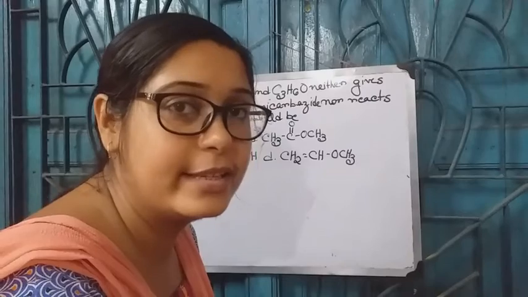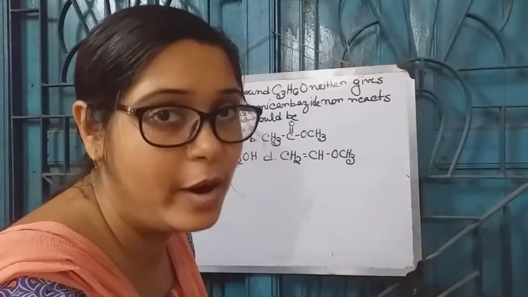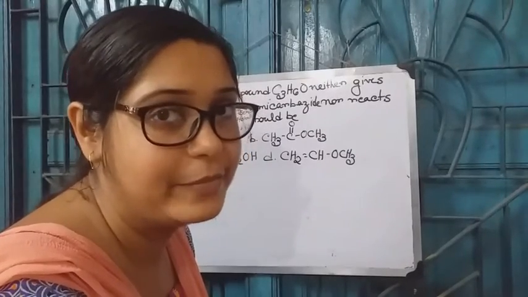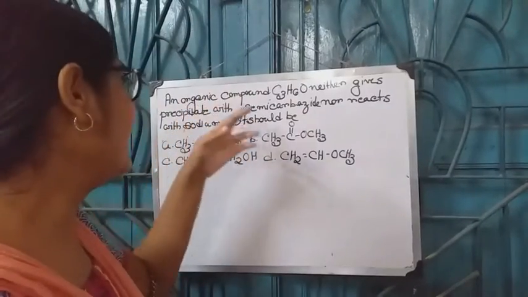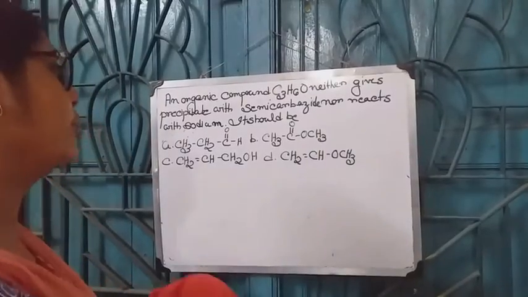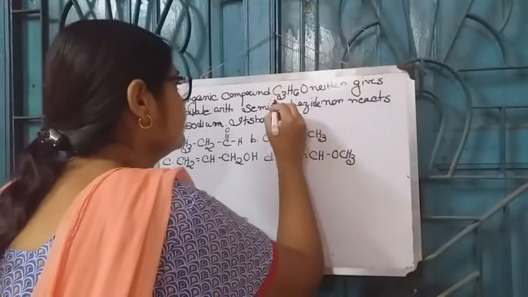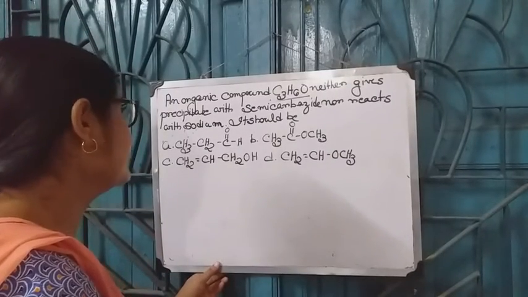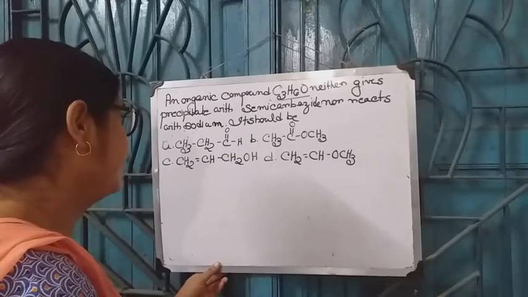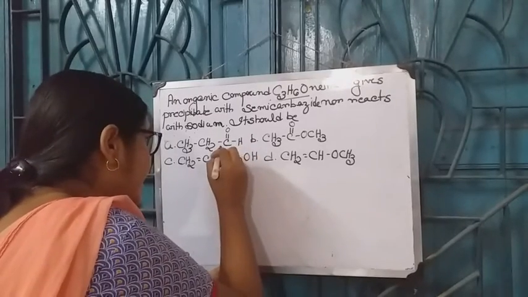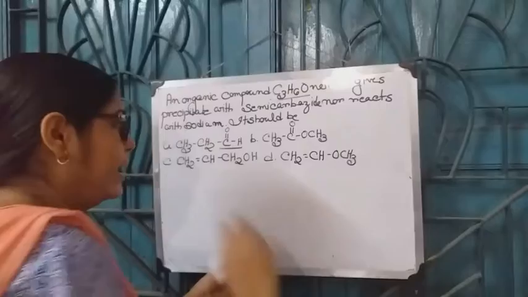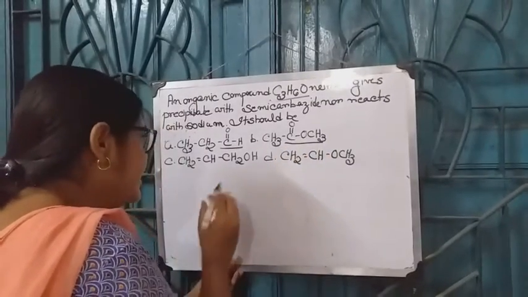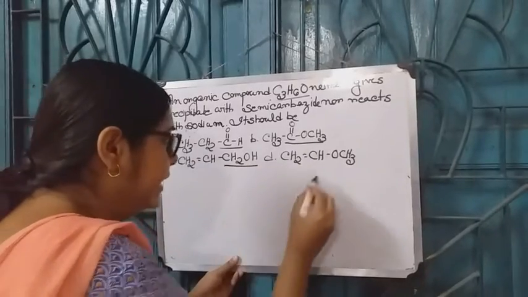Today I am going to discuss another question which is very important in IIT, JEE, NEET or any kind of competitive exam. The question is, an organic compound C3H6O neither gives precipitate with semicarbazide nor reacts with sodium. It should be option A aldehyde, option B an ester, option C an alcohol, and option D an ether.